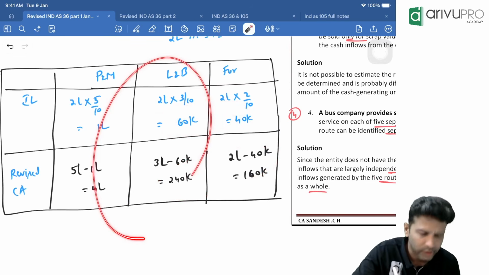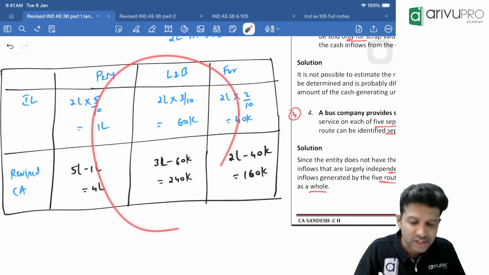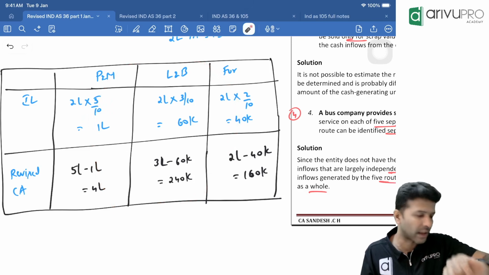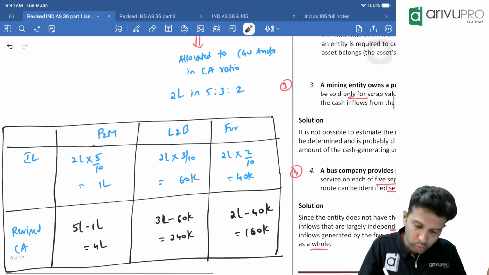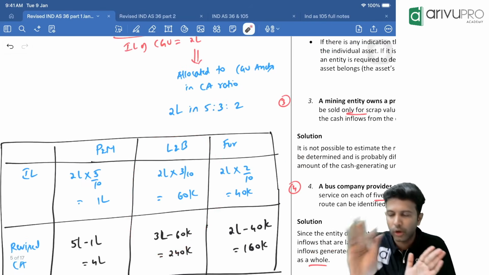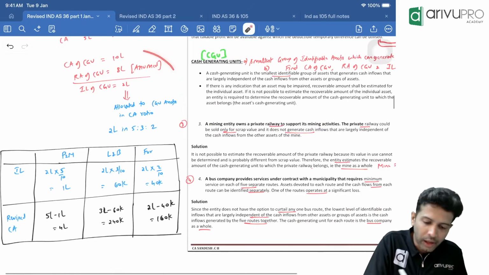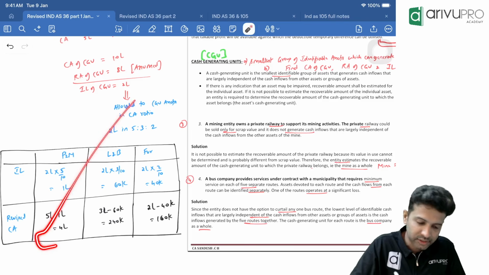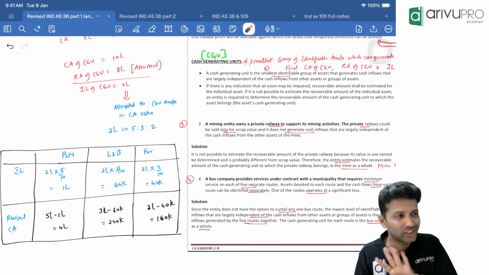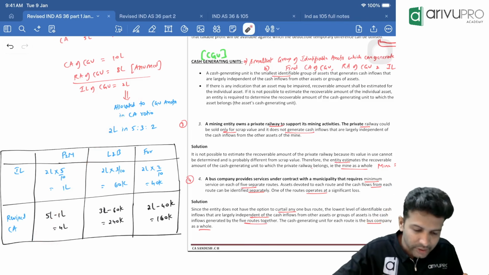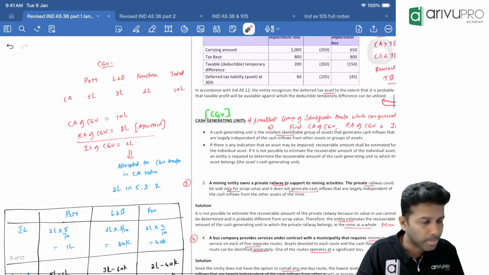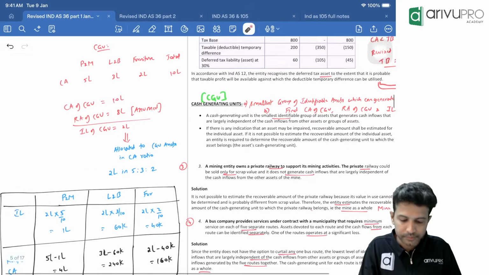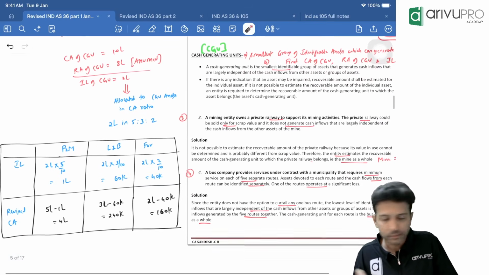Don't copy all this. There are some 2-3 extra steps that will come here. Maybe I'll do that tomorrow or if time permits today. We don't do this alone. There are some extra fittings also, but I just wanted you to be aware at group level, how do we generally book? So no need to copy this example. We have at least 5-6 questions on this only. So just listening is good enough. So understanding wise, are we fine? Group ka impairment loss, how to book? Totally comfortable? Can I move on to the next one?